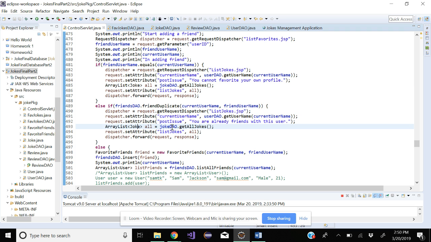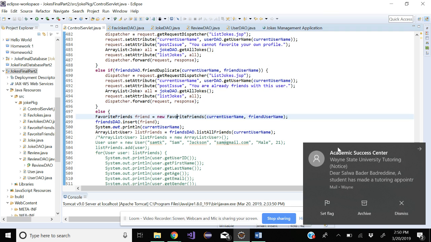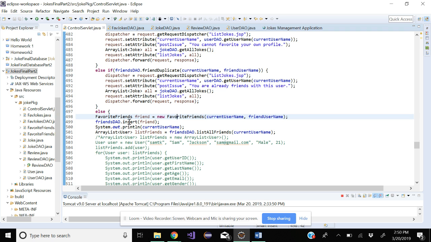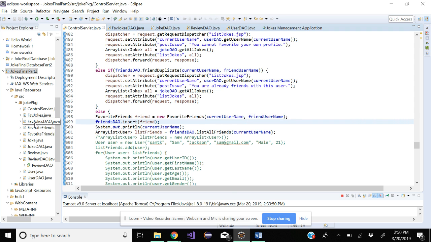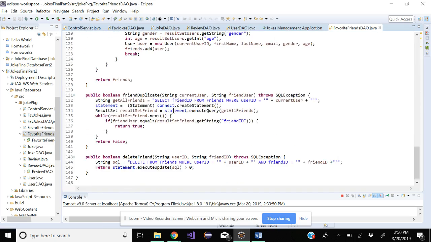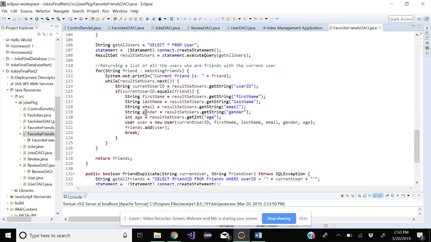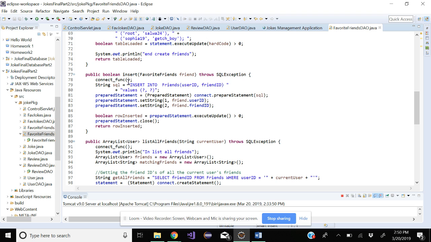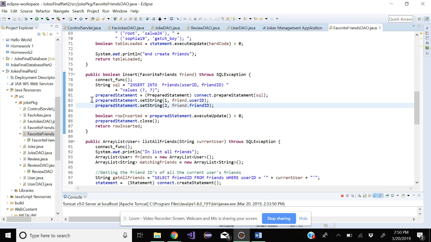If I go to new favorite friend and try to insert a friend, that's where the function is. It's in the favorite friends DAO, which isn't open. And then I have an insert right here, which adds the friend to the table using a prepared statement.